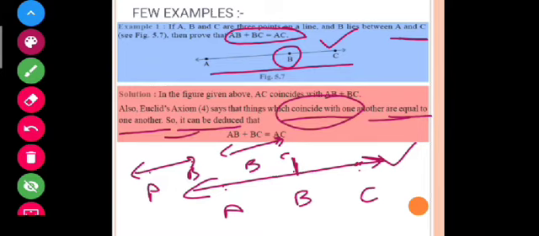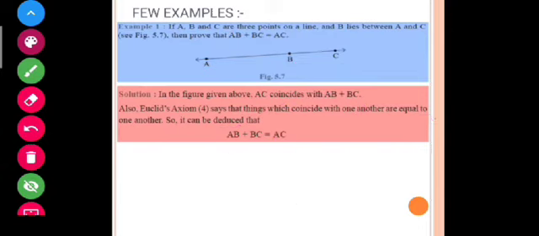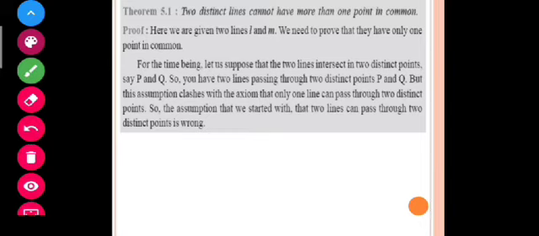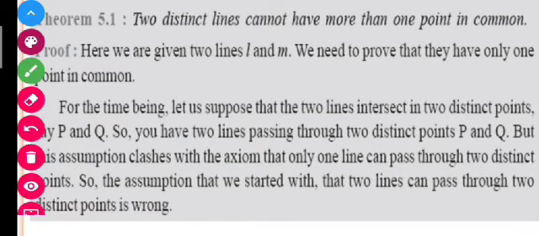So students, you have to remember that in this chapter you have to prove all these questions with the help of axioms and postulates that you have done before in this chapter only. Okay, so let us move to a theorem here. The theorem says that two distinct lines cannot have more than one point in common. So students, this is the result, or I can say that this is Theorem 5.1 in this chapter.